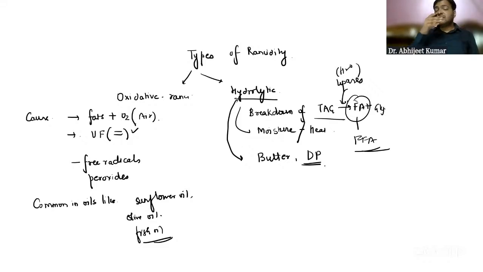Again, guys, how to prevent the rancidity? Firstly, the important part is that you have to store the oils and fats in cool, dark places, in airtight containers to limit oxygen exposure. Antioxidants like vitamin E can be added to foods to slow down the oxidative rancidity. If we have to prevent the oxidative rancidity, we have to add vitamin E.